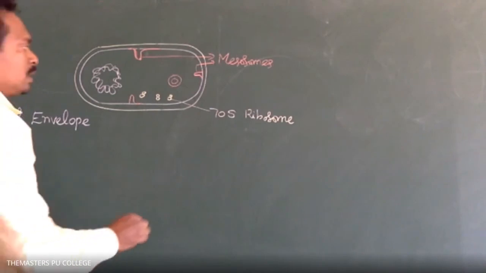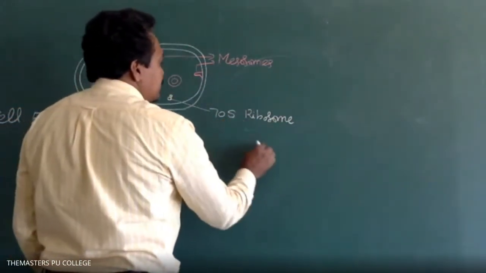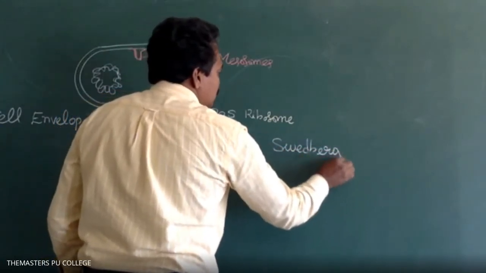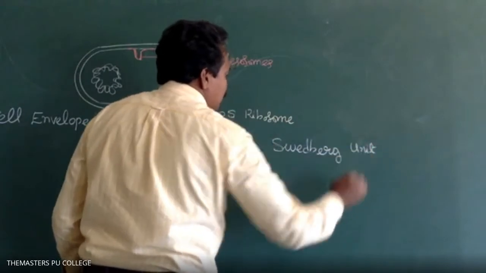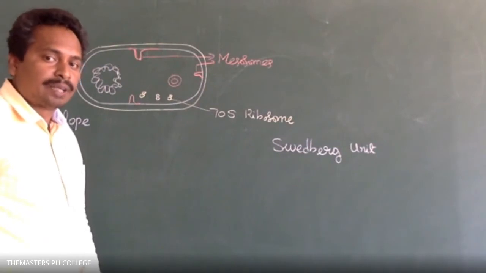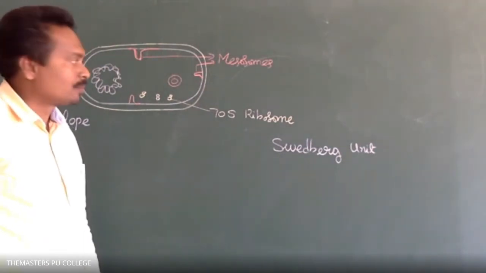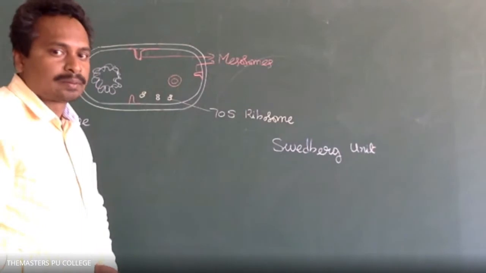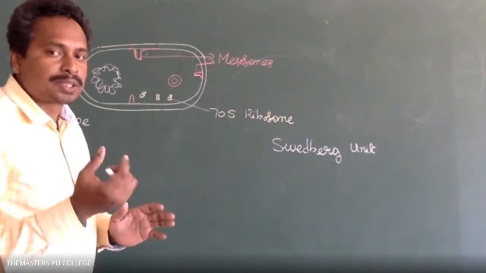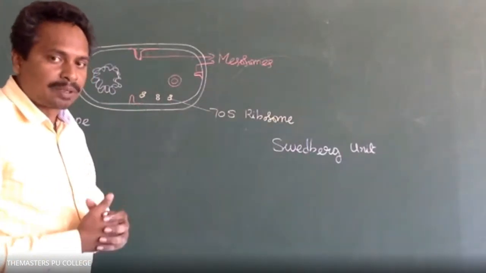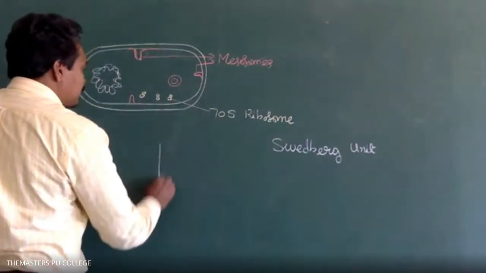What is S in 70S, sir? S stands for the Swedberg unit. It indirectly measures the density and sedimentation coefficient of the ribosome cell organelle. The cell organelles are separated by using centrifugation, a rotatory process.